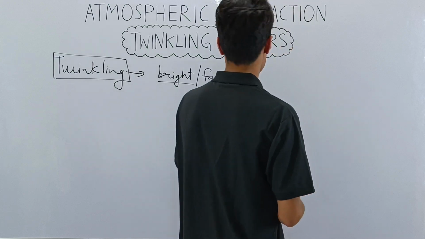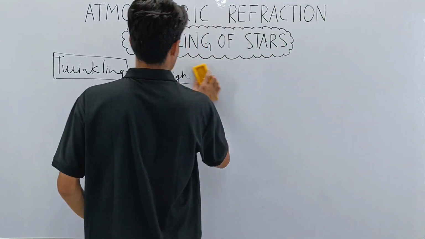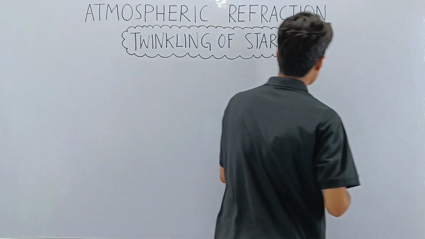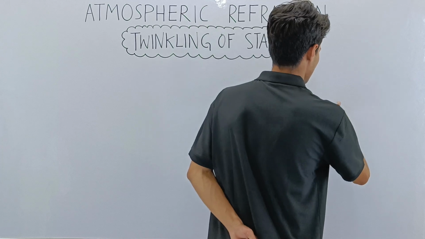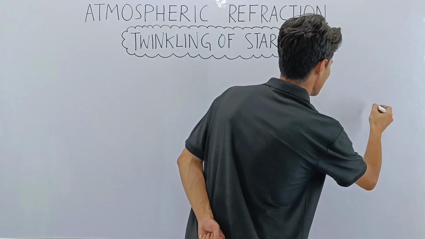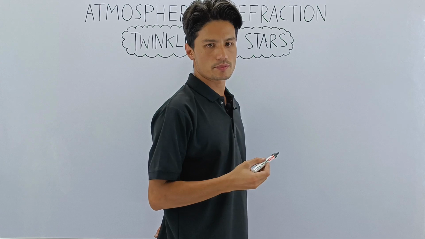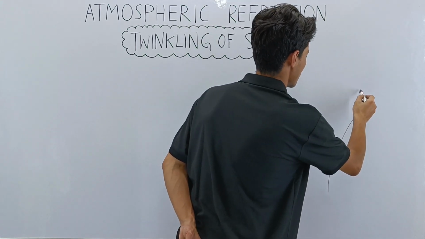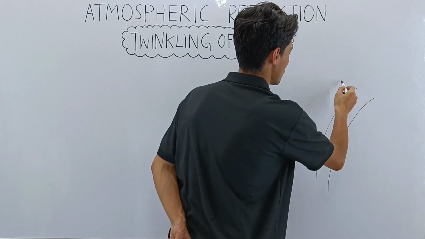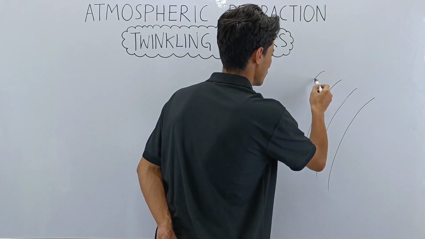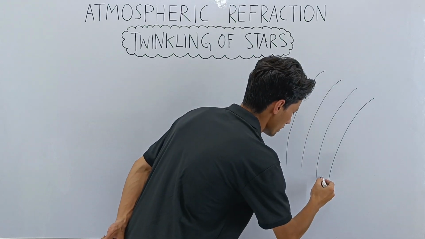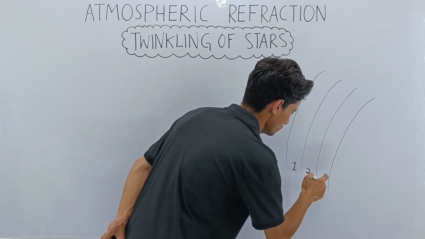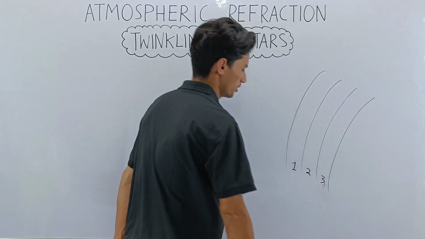So to understand twinkling, I need to draw a diagram. Let us draw the different layers of atmosphere, because our Earth has an atmosphere. So let's say these are the layers of atmosphere: layer 1, layer 2, and layer 3.